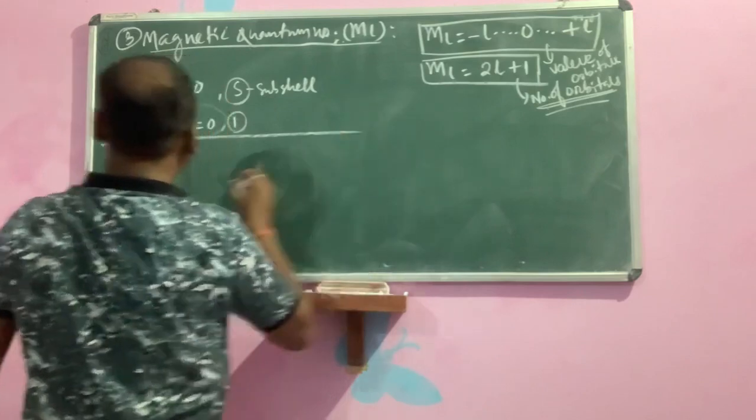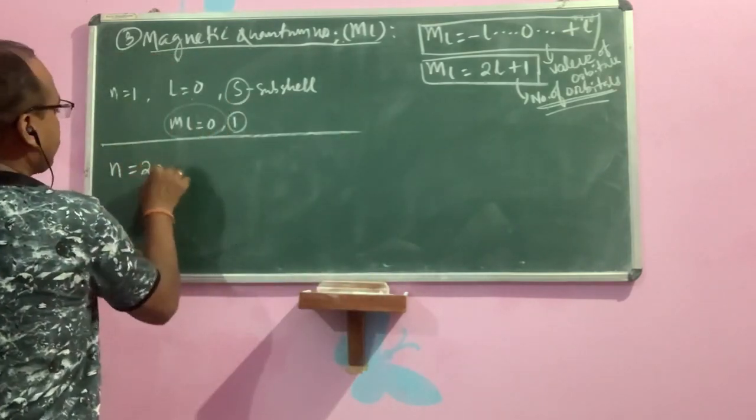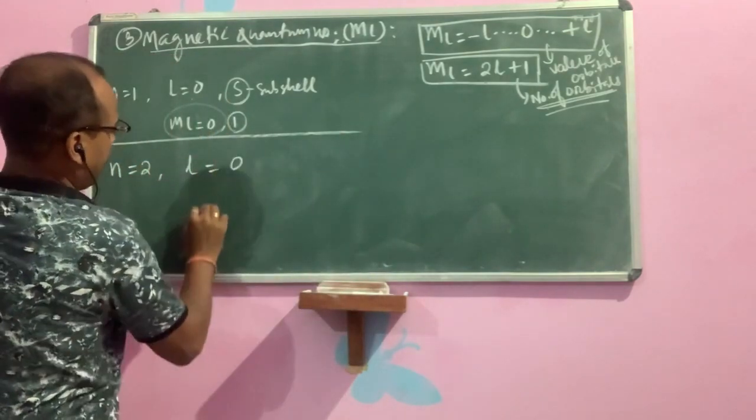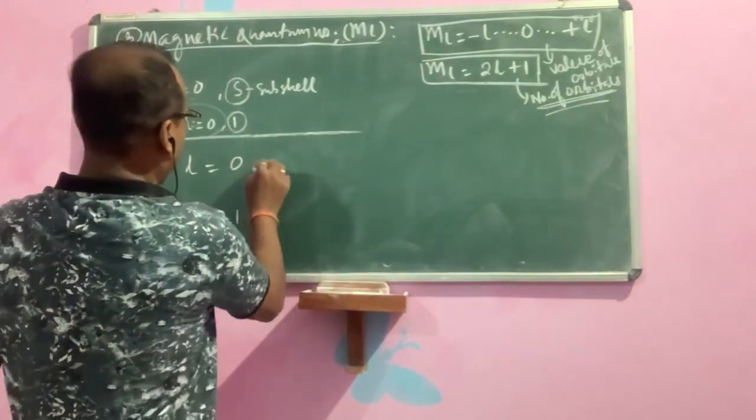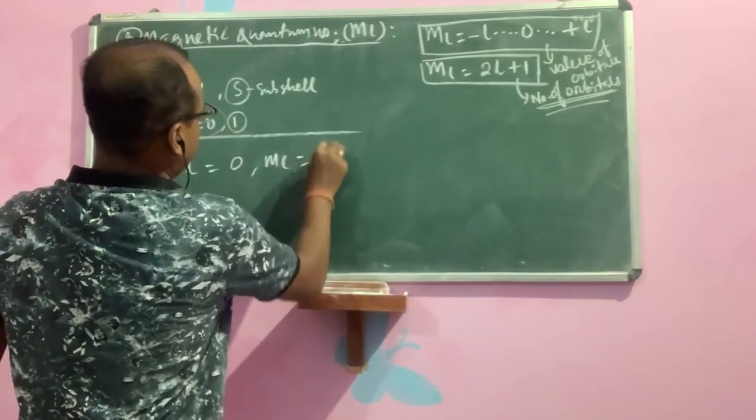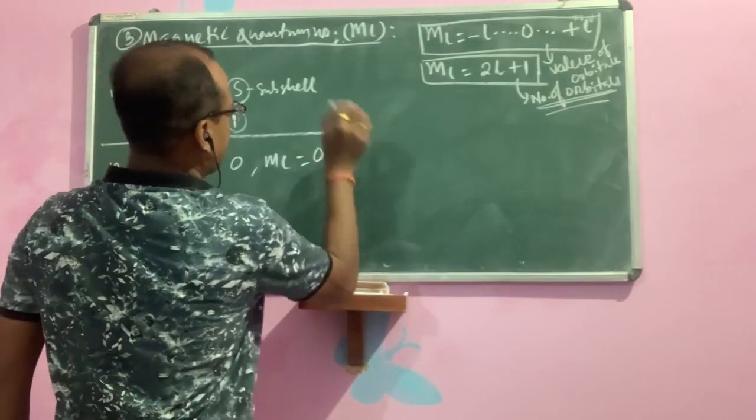Similarly, n is equal to 2. So L is equal to 0 and L is equal to 1, children. For L is equal to 0, ml is 0 and the number of orbitals is 1.